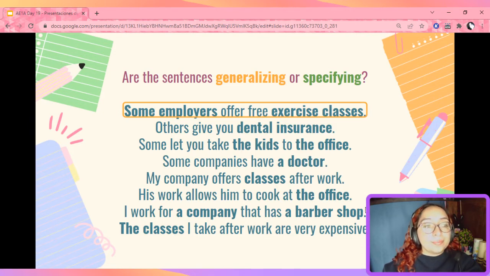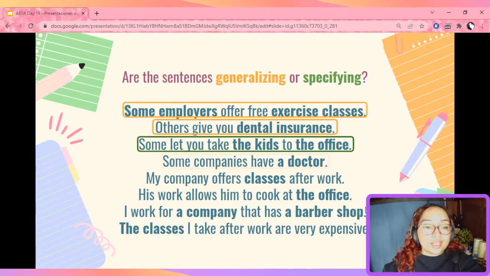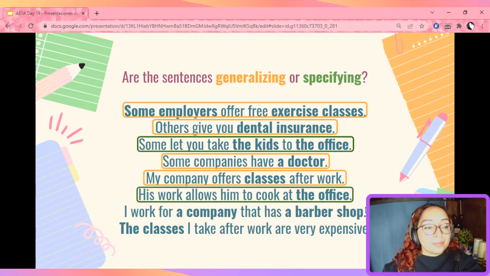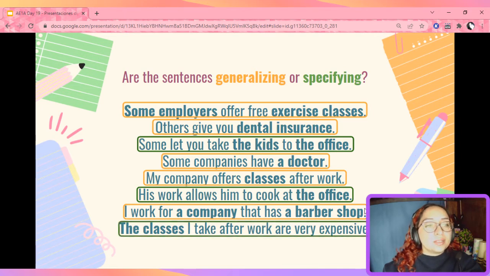Okay, let's see. Others give you dental insurance. We're also generalizing here. Some let you take the kids to the office. In this case, we are specifying. Some companies have a doctor. Generalizing. My company offers classes after work. Generalizing. His work allows him to cook at the office. Specifying. I work for a company that has a barber shop. Generalizing. The classes I take after work are very expensive. This is specifying. So, what words do you see that these sentences have in common?